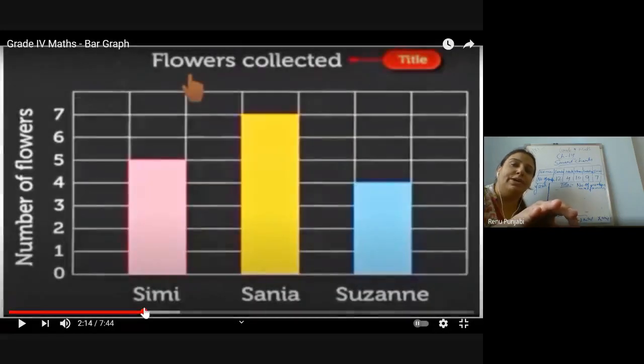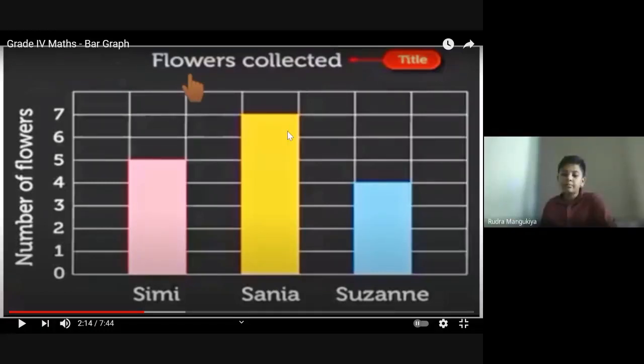For example, some children went to collect flowers, right? So the names, as I told you, will come on the horizontal axis and the numbers will come on the vertical axis. This is applicable on the vertical bar graph. Am I audible to everyone?